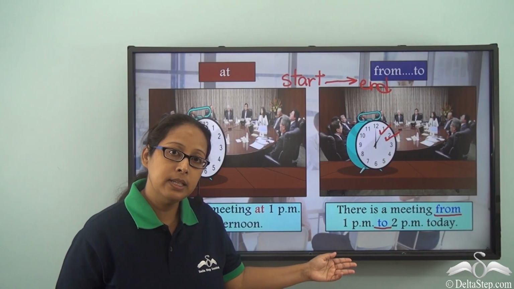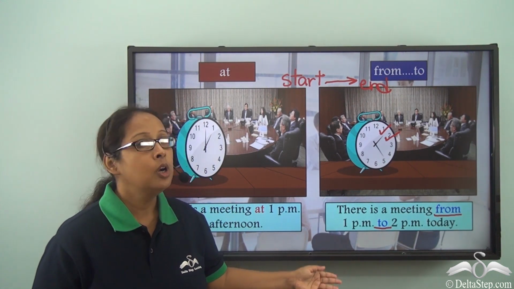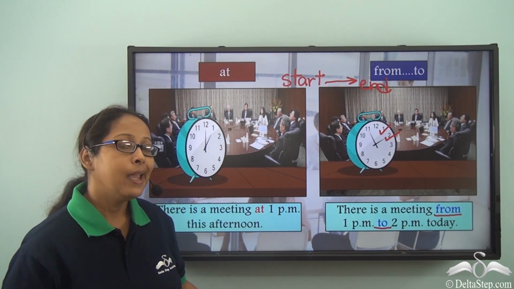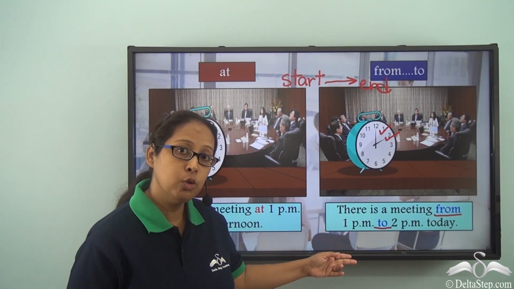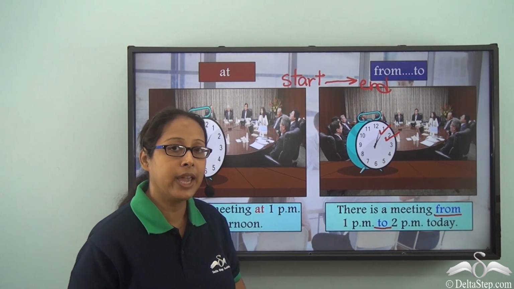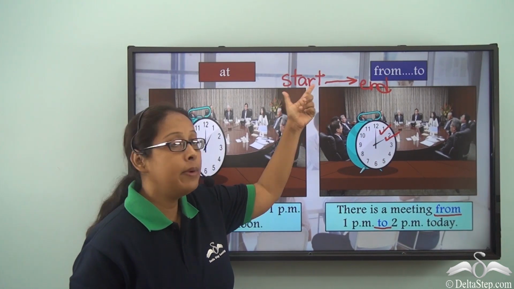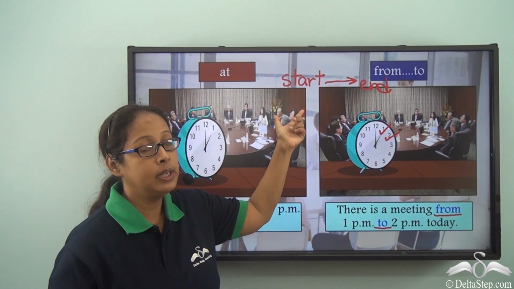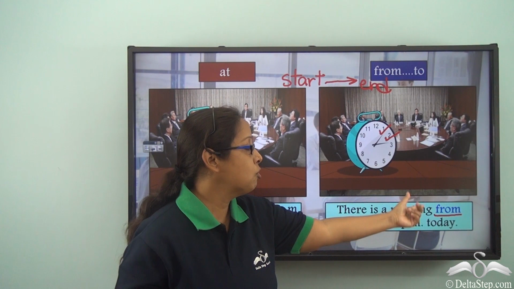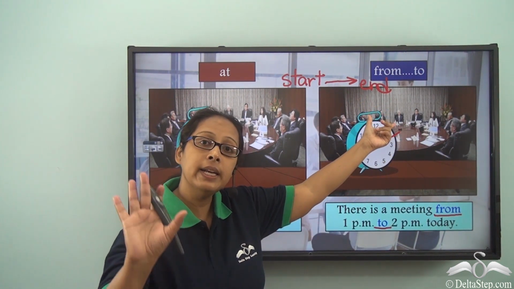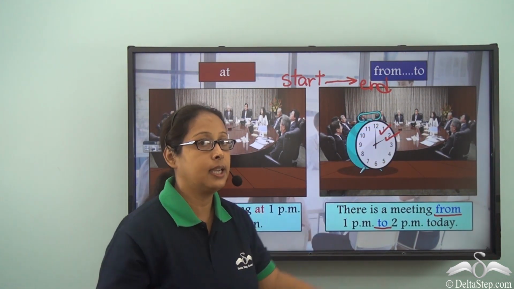So in this sentence, from and to both are prepositions. And not only are they two prepositions, but they are used together in this example. When we say from, we mean a starting point. And when we say to, we mean we are specifying an end point. It will finish at this time.